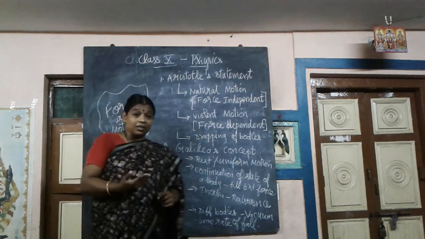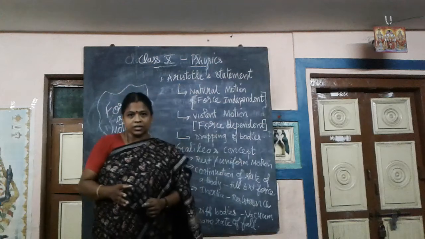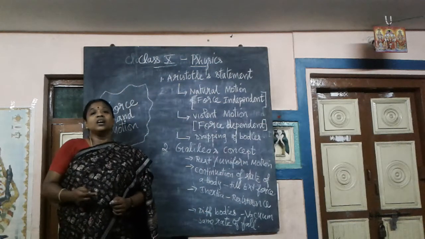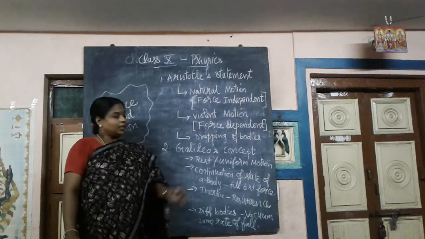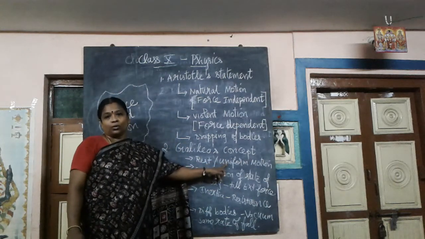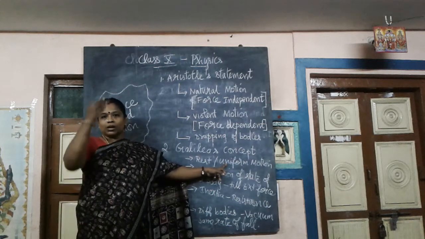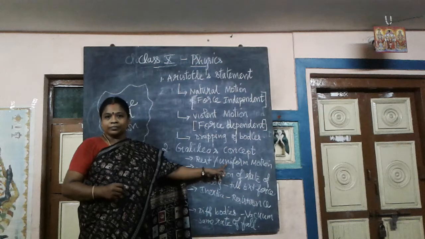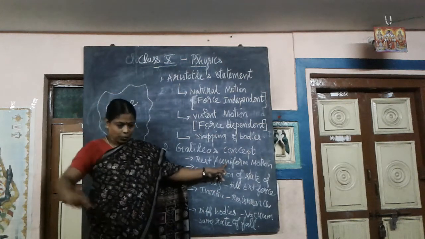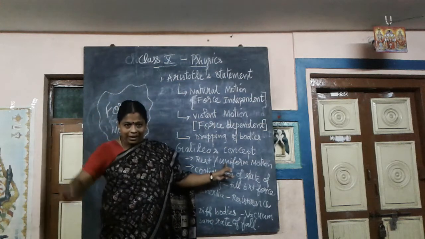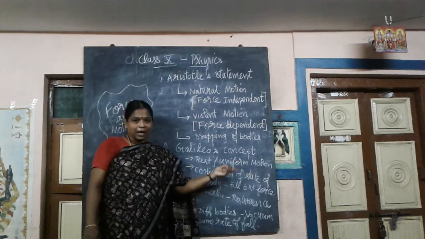You would have learned this, anyhow I am saying it again, recall your learned concepts. When a body covers equal distances in equal intervals of time, then it is said to be in uniform motion. Example: the hour hand of a clock moves one full circle in 12 hours, and in the next 12 hours it moves another full circle. That can be a simple example.